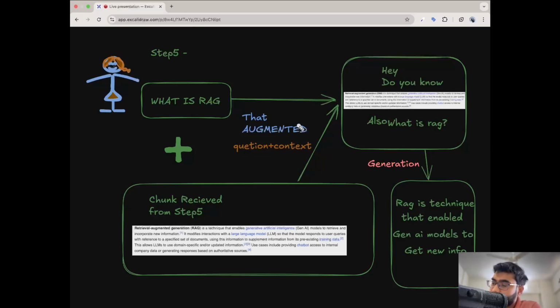Now when we send this augmented input to the LLM, what happens? The LLM analyzes it and generates the answer for you. That's why the last G in RAG stands for generation: generating the correct answer out of this. So this is the whole process, and that's why RAG is called retrieval augmented generation. I think this is clear.